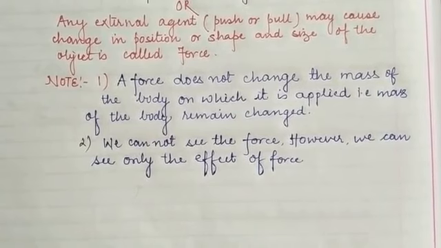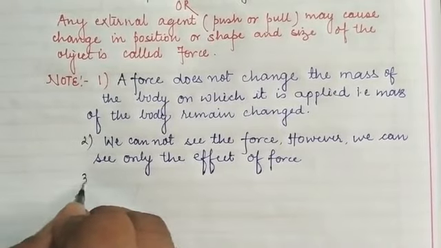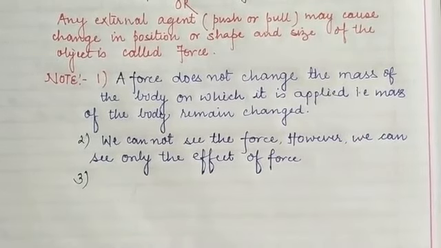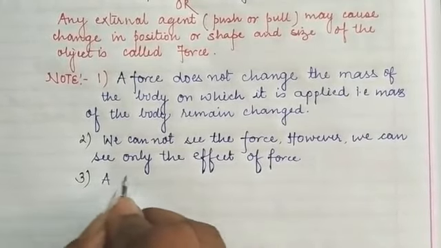Okay, children. Now the third point is that a force is expressed by stating both its magnitude and direction. It means that force is a vector quantity.